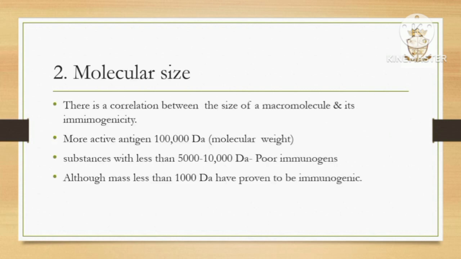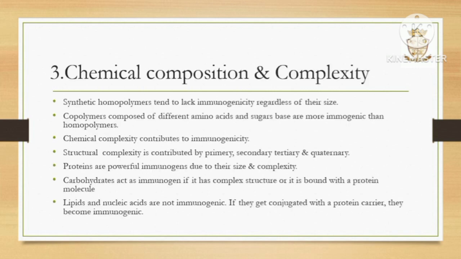The second factor is the molecular size. There is a correlation between the size of the macromolecule and its immunogenicity. The more active antigens have a molecular weight of 1 lakh Dalton. Substances with less than 5000 to 10,000 Dalton are poor immunogens, but mass less than 1000 Dalton have proven to be immunogenic. The third factor is the chemical composition and complexity.